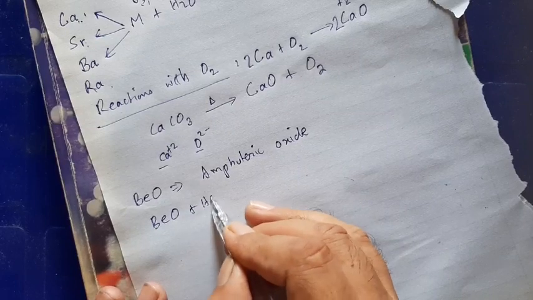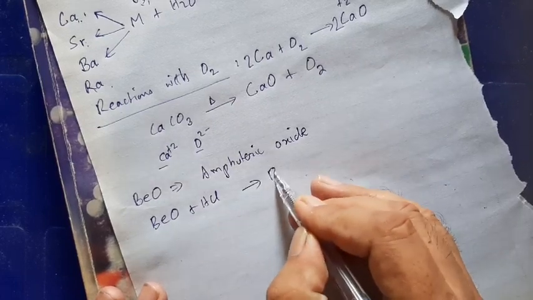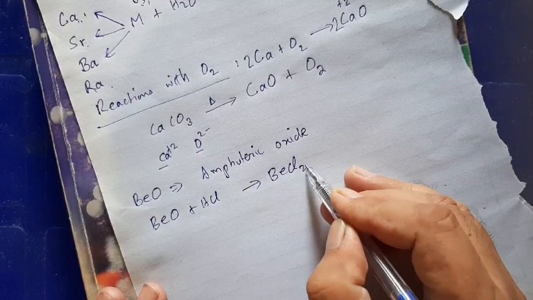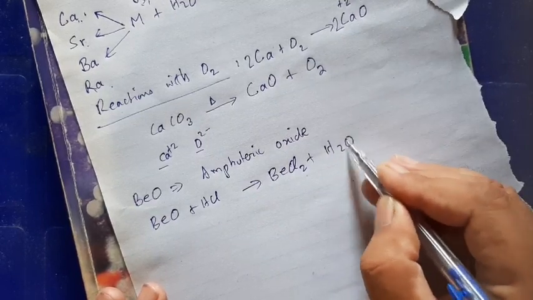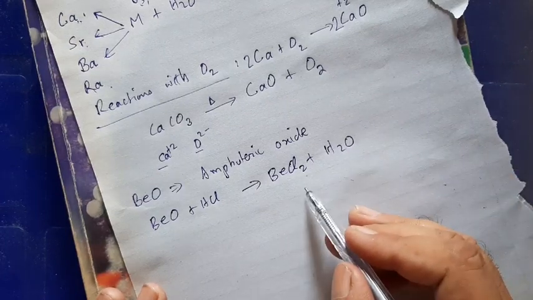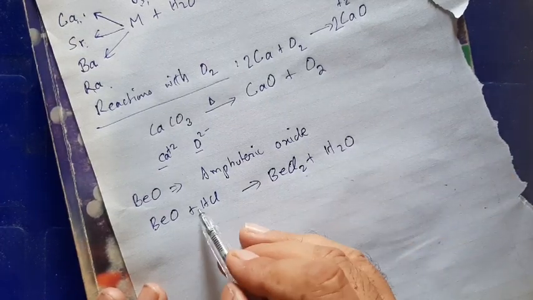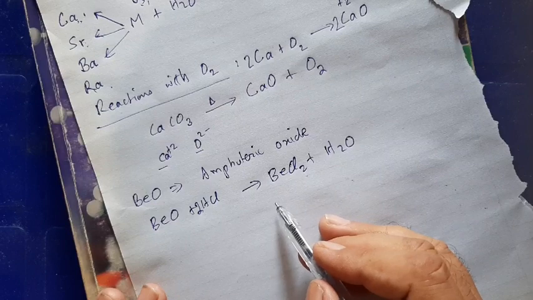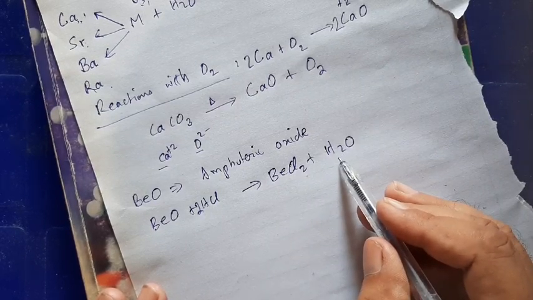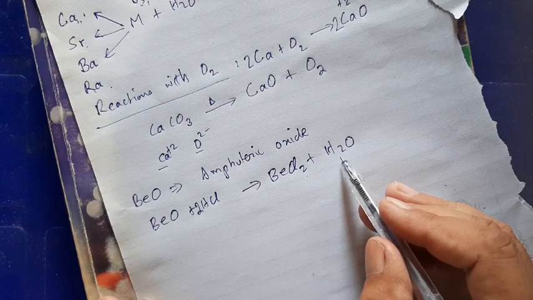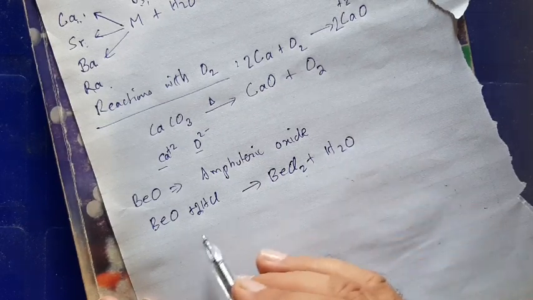With acid, the reaction gives a salt, that is beryllium chloride, and the other product is of course water, a neutralization reaction. So you can balance this equation by putting 2 here. Beryllium chloride plus H2O: this is the reaction of the amphoteric oxide, beryllium oxide, with acid.